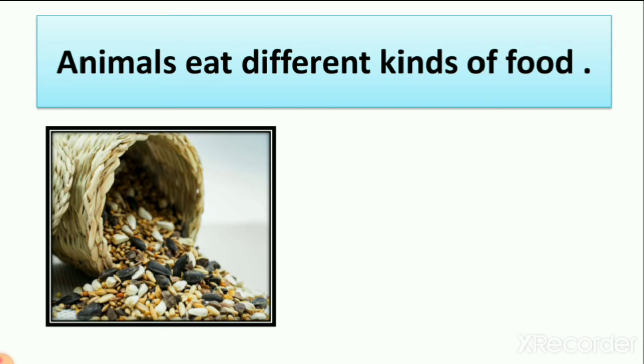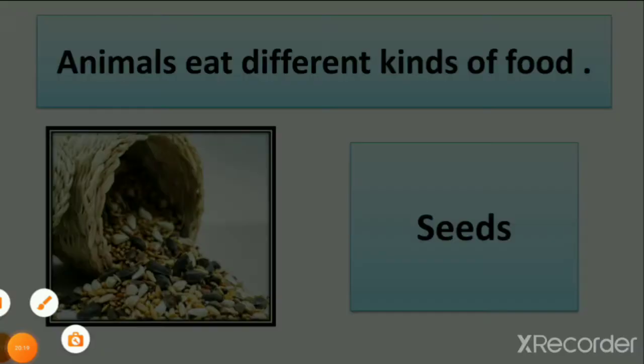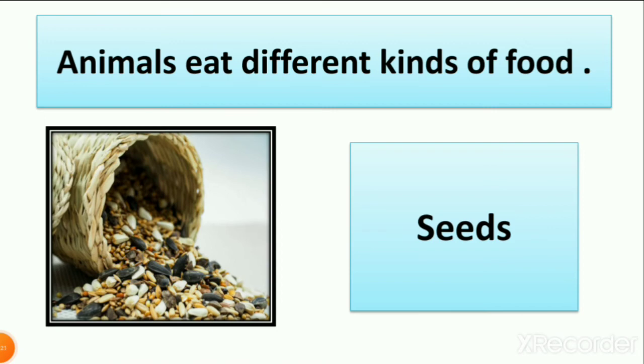So some animals are eating seeds. So here you can see different kinds of seeds. Some are black, some are white, some are red, some are brown. So in this lesson we learn about the different kinds of seeds which animals eat.